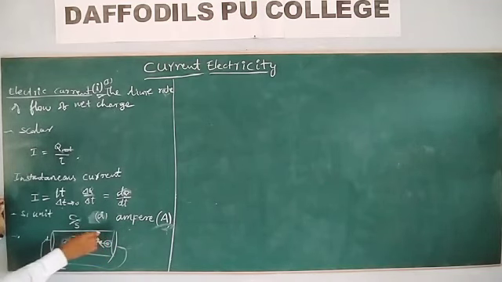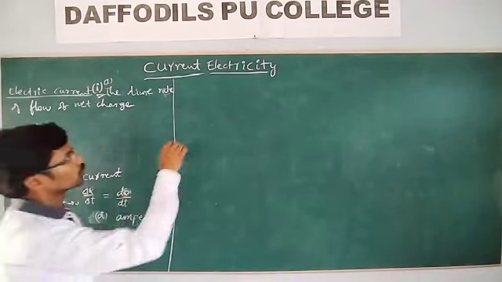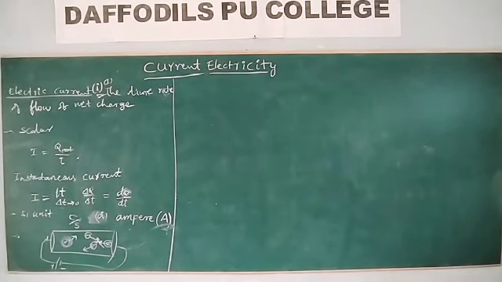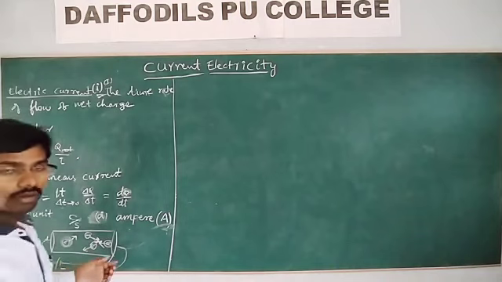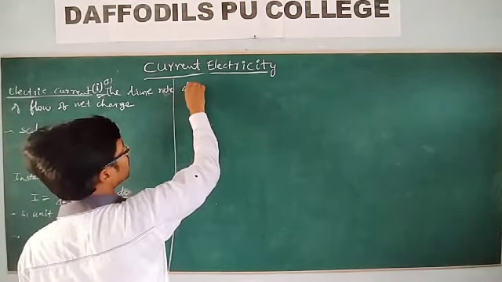When they go from one end to the other end, then we can tell that the electric current is flowing. That is what we mean by electric current: the rate of flow of charge. Now we can tell the direction of the electric current conventionally. The direction of the electric current is opposite to the direction of the electrons. This is the direction of conventional current.